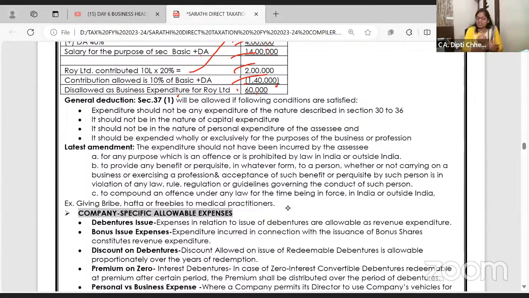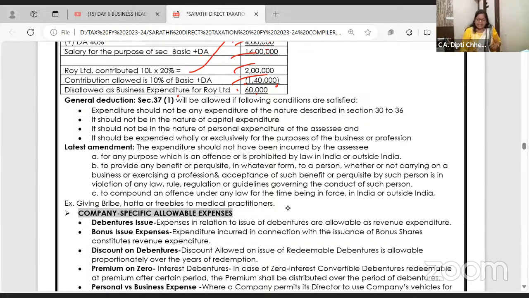But we all know the nature of business is different. For example, someone dealing in computers, which are purchased and sold. For me, my laptop, my computer, they are my asset. So for any expenditure which is allowed and not covered above, because there are 1,000 kinds of businesses, how can we make a list that this is allowed and this is not allowed?